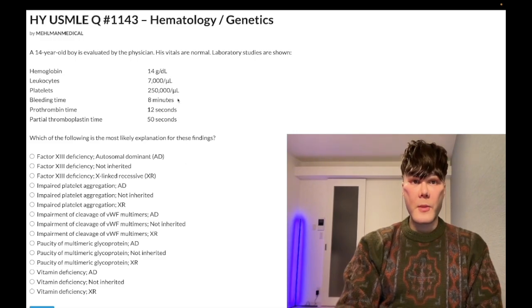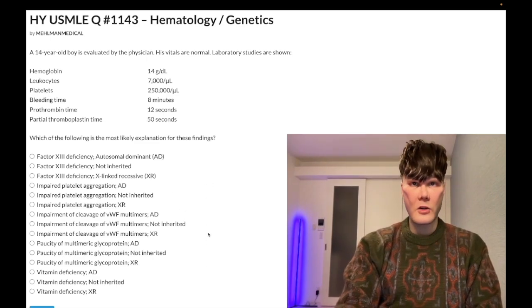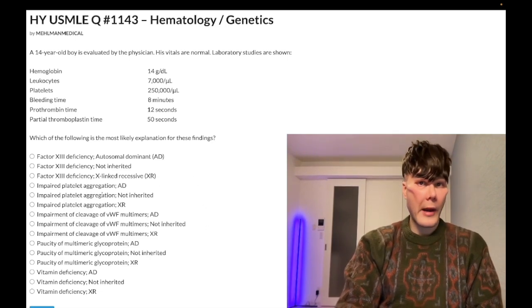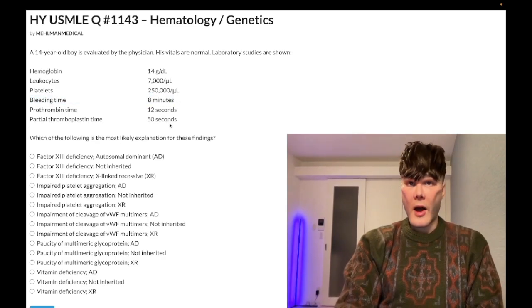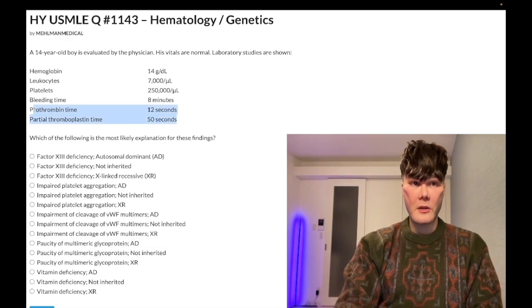Now, bleeding time refers to a platelet problem. PT and PTT refer to clotting factor problems. It's that simple when you're trying to learn this hematology stuff. I ask students, what would you expect for bleeding time, PT, PTT with a variety of conditions? And they're always confused about those things. It's not hard. With ITP, it's just a platelet problem, right? So you'd only expect your bleeding time to be elevated. Nothing to do with clotting factors, is it? No. That's why you'd expect your PT and PTT to be normal. But for hemophilia A, that's a clotting factor problem, the intrinsic pathway. So it's PTT elevation, and your bleeding time is normal because it's not a platelet issue.